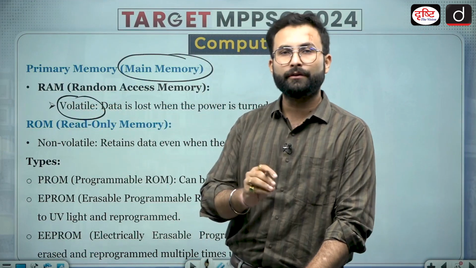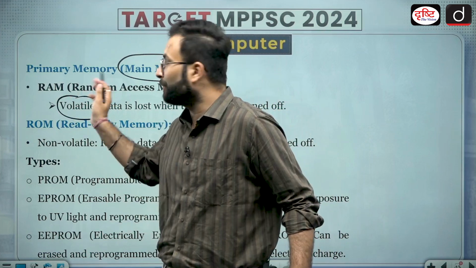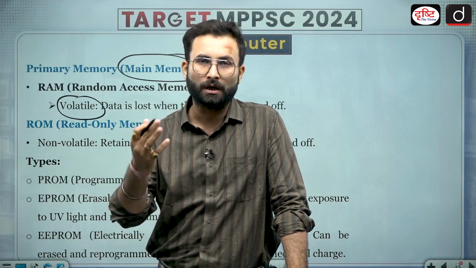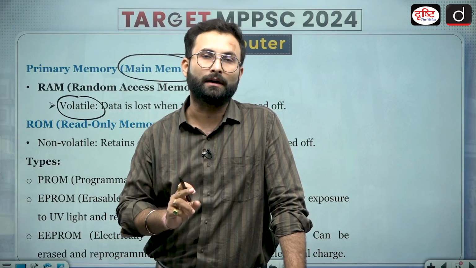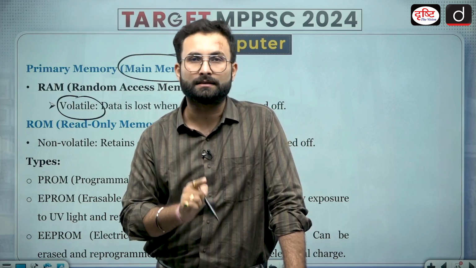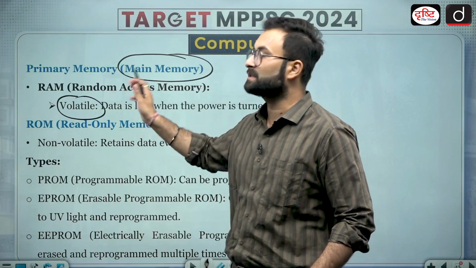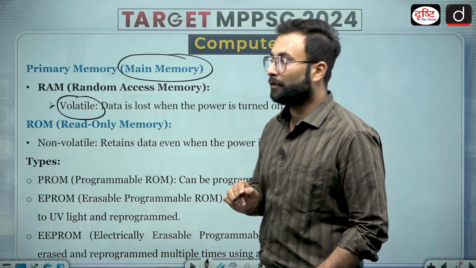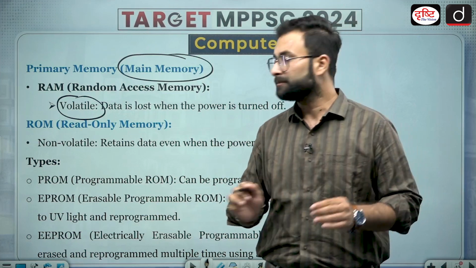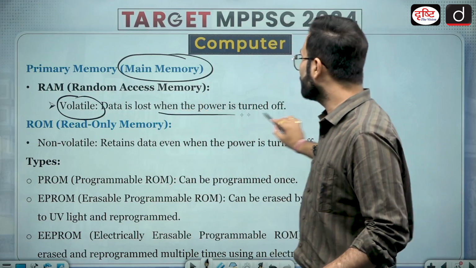What this means is that whenever you are working on a computer, you are working on RAM. If suddenly the electricity is gone, your computer switches off, and you did not save the data, that data will be lost. If you have saved the data, it will be there in the memory. So data is lost when the power is turned off.